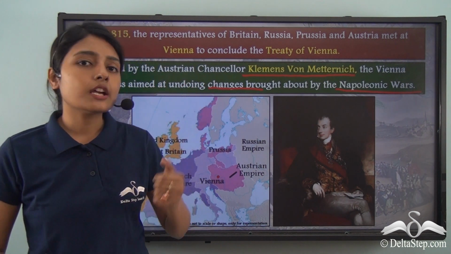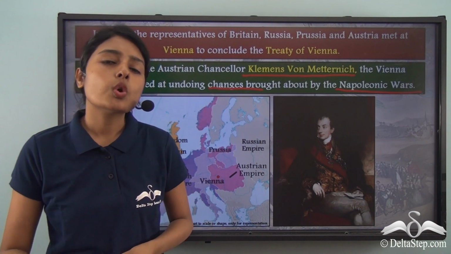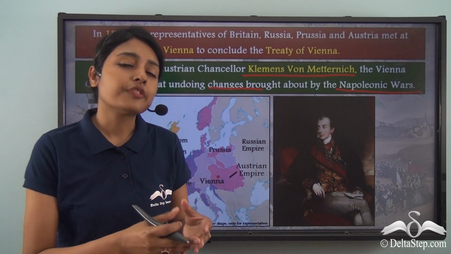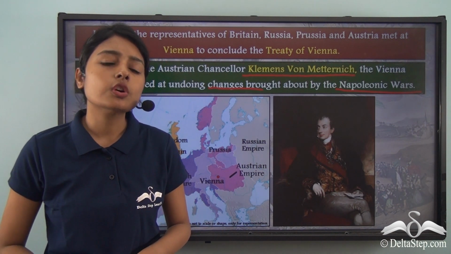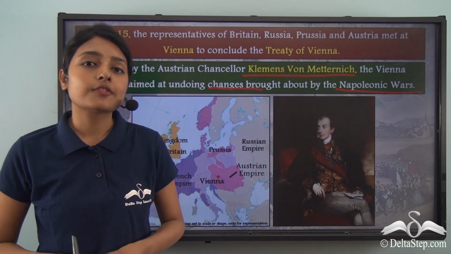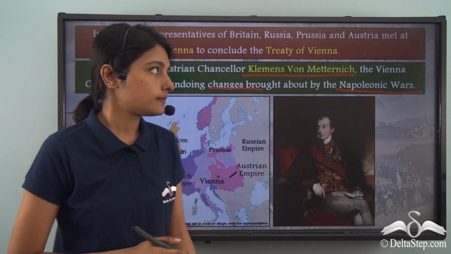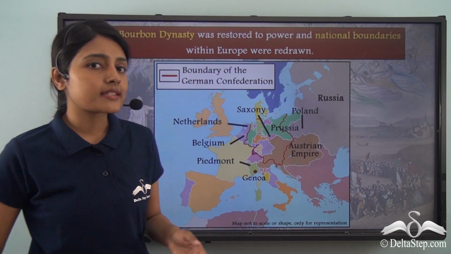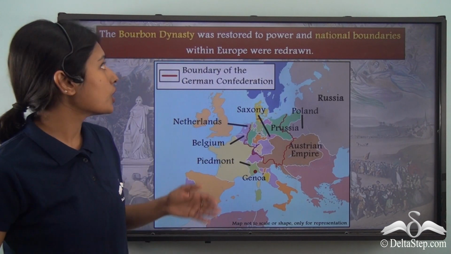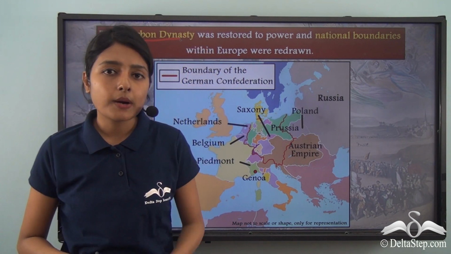So it was in this Vienna Congress that these winning parties now decided what to do with the future of Europe, and at the same time they also sought to remove all traces of the Napoleonic Wars by undoing all the changes. Now, during this time, after the Vienna Congress, the Bourbon dynasty was restored to power.